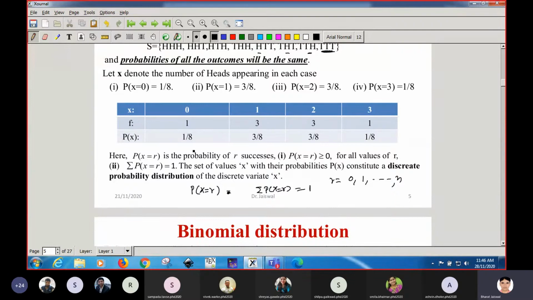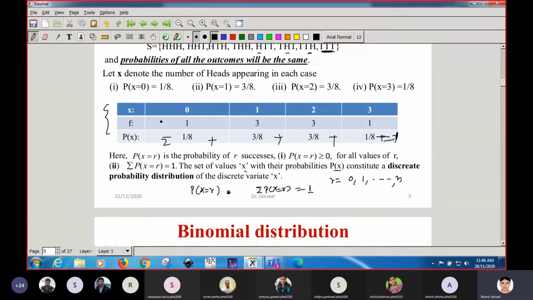If you add all these things, you will get nothing but 1. So the sum of the probabilities corresponding to different discrete variable values will give you 1. Okay, so the set of values x with their probabilities constitute a discrete probability distribution. This is the discrete probability distribution, like the frequency.